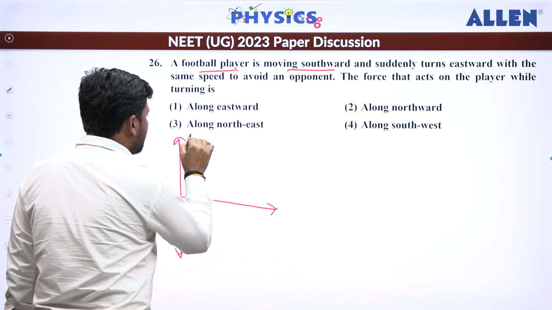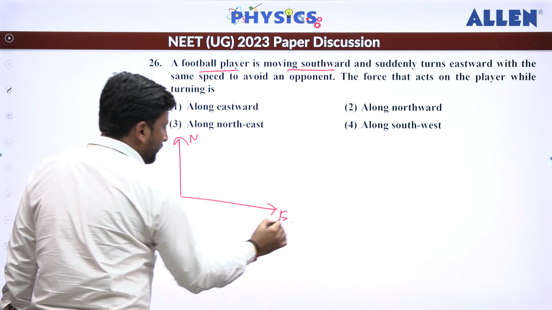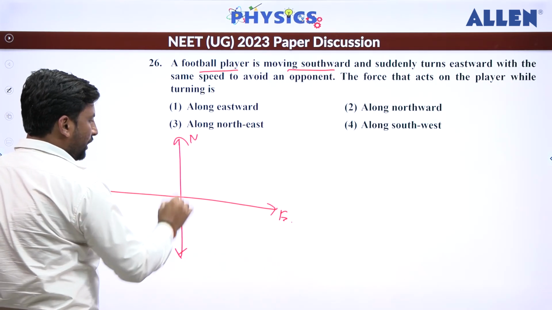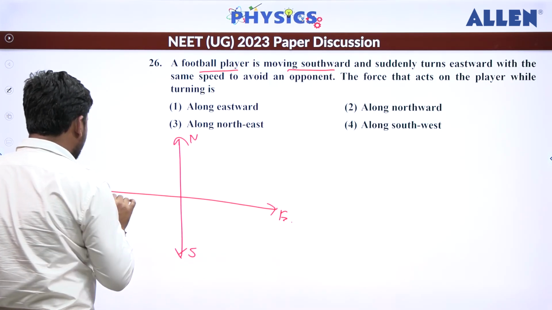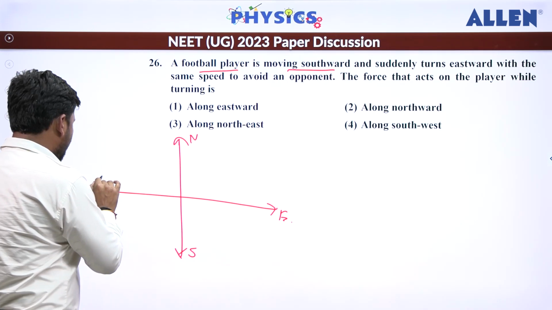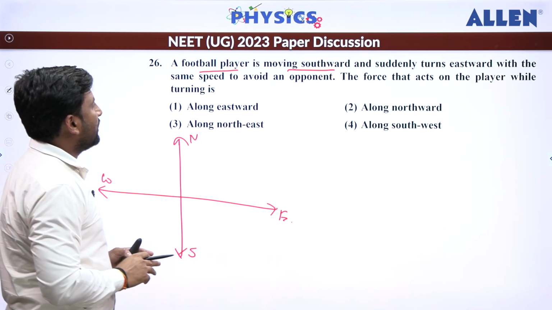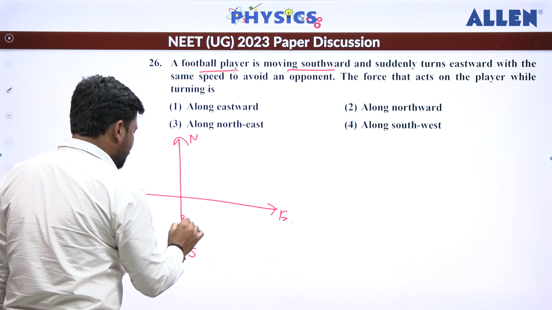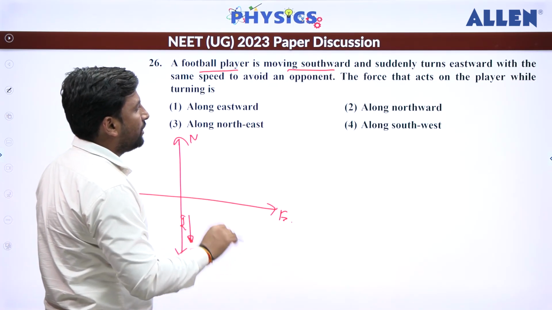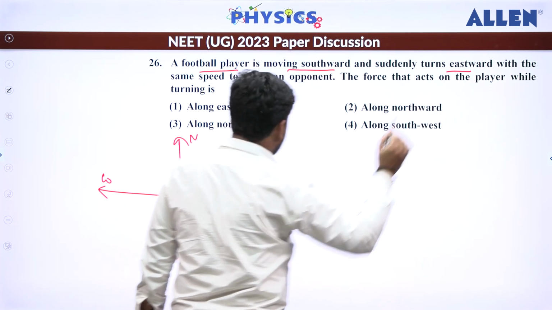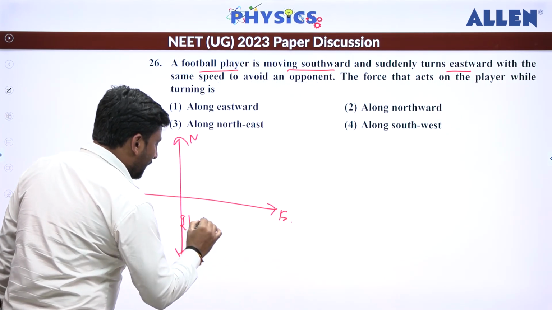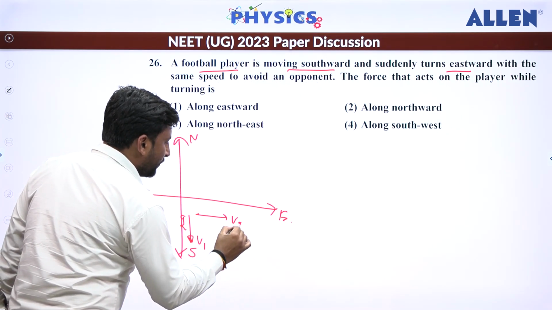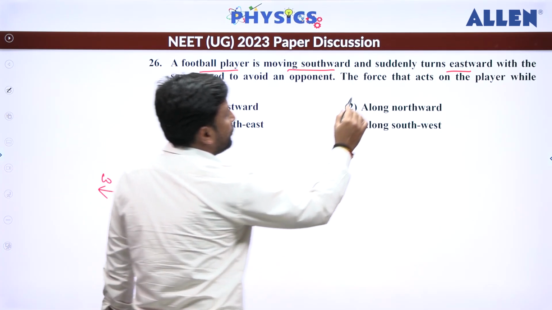North, this is north, east, south, and this is west. They are saying it is moving towards southward direction. So let's suppose initially the person is moving in this direction. After this, it is going to take a turn towards this. So that is V1, and this is going to be V2. They are asking to find the force.